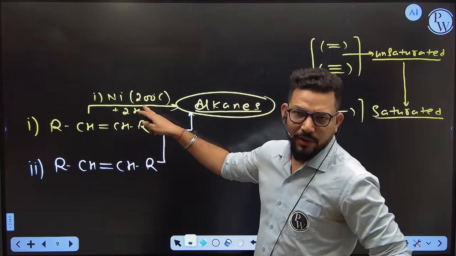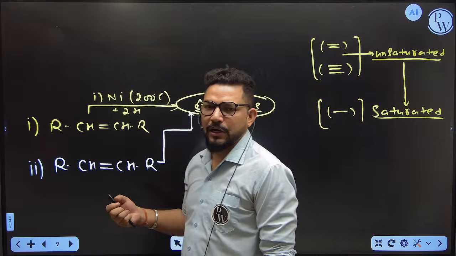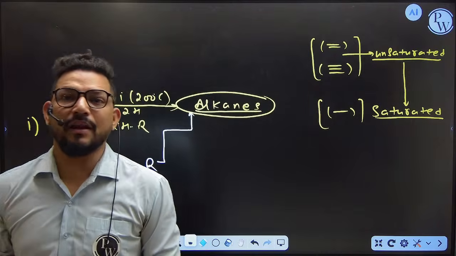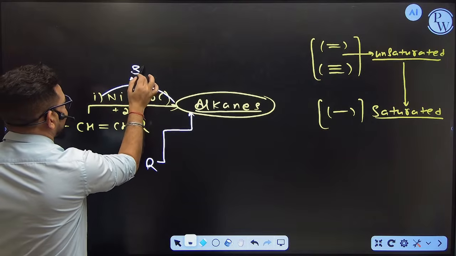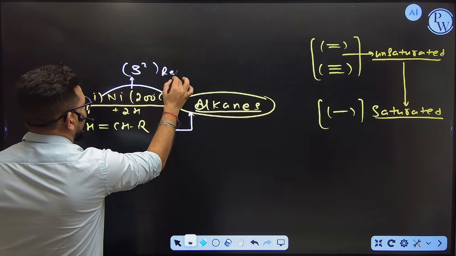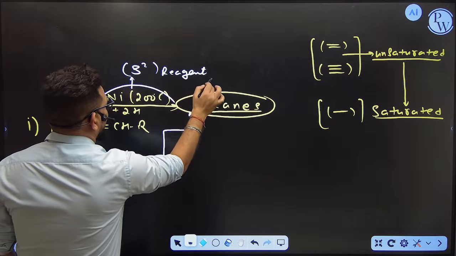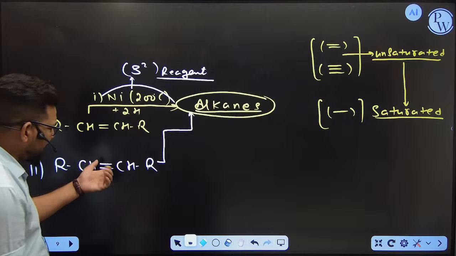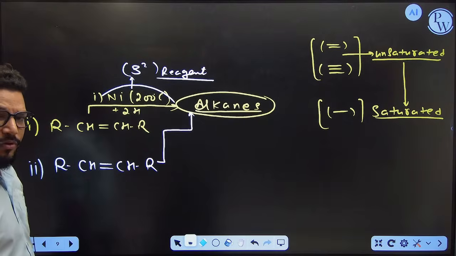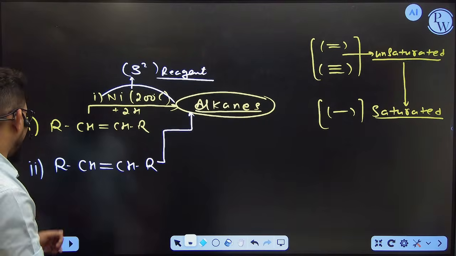Like in this case, you can see nickel at 200 degrees Celsius. I already told you that this is called Sabatier-Senderens reagent. In many cases, this reagent is also written as S square, whose full form is Sabatier and Senderens.